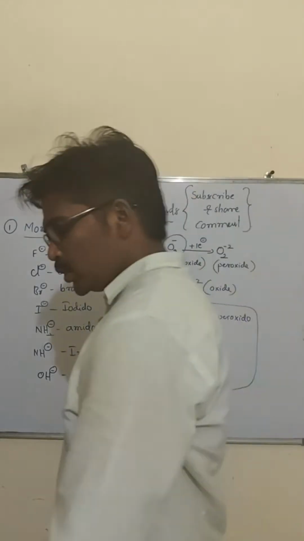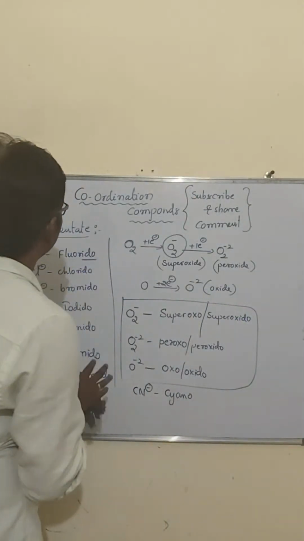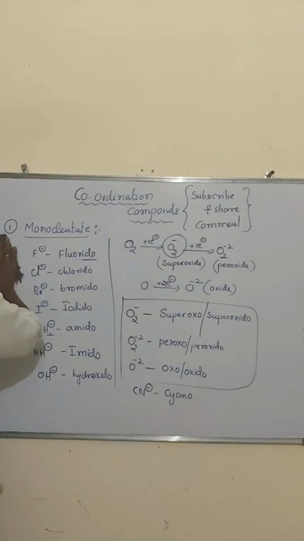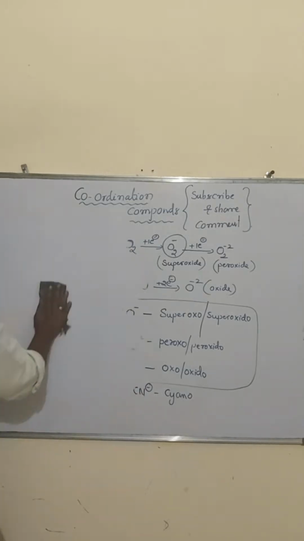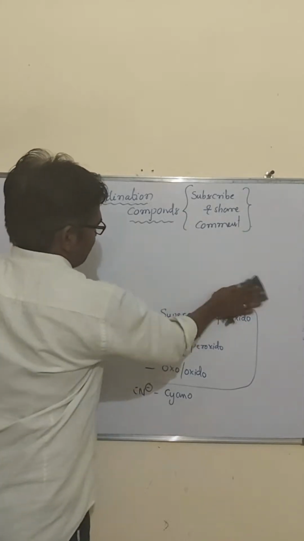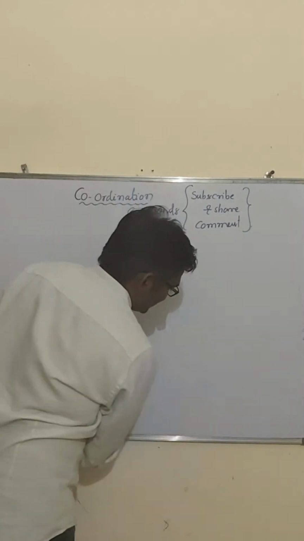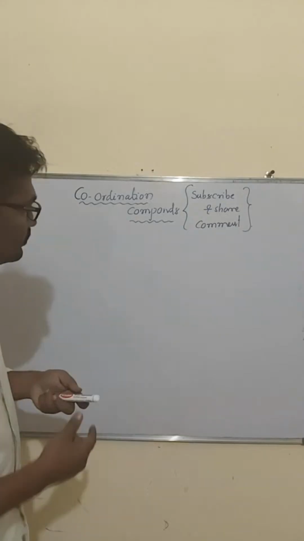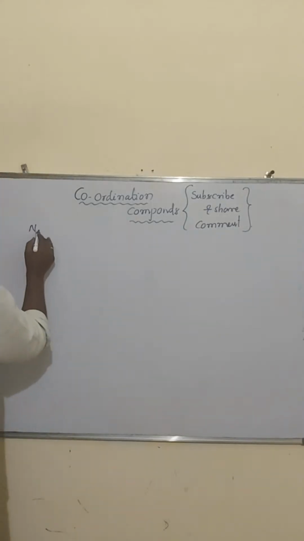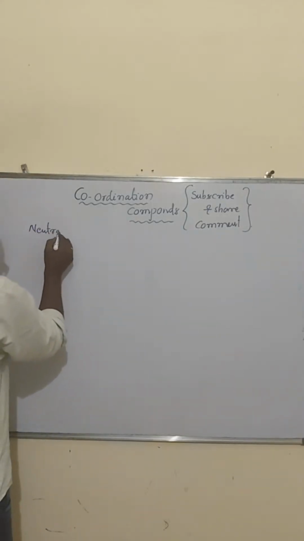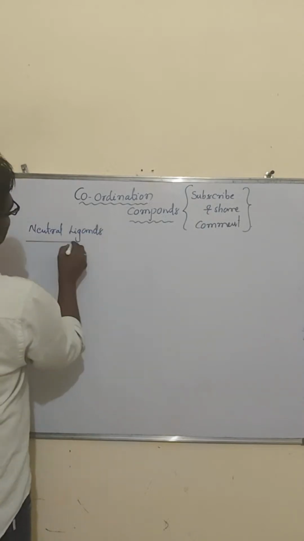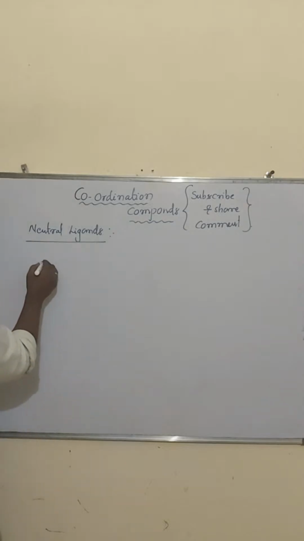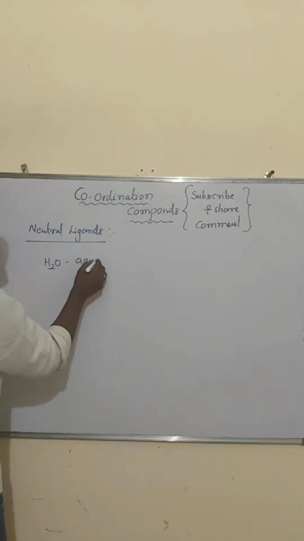Look at neutral ligands, we'll discuss. The neutral ligands: H2O, we call aqua.